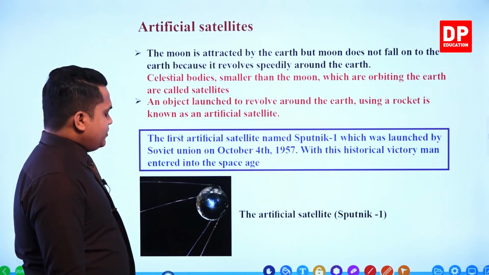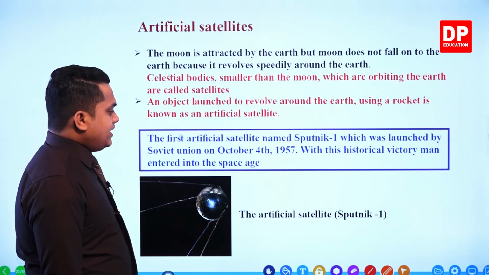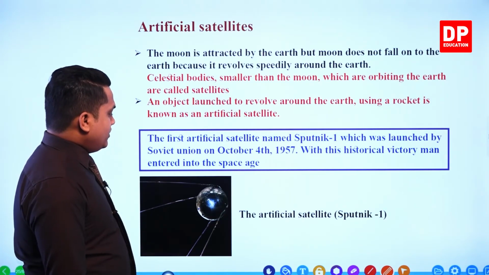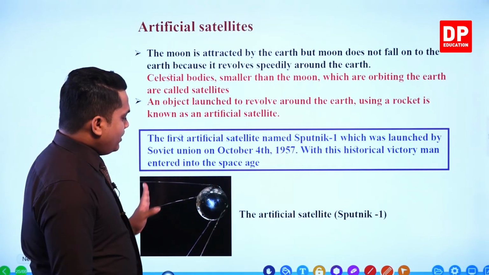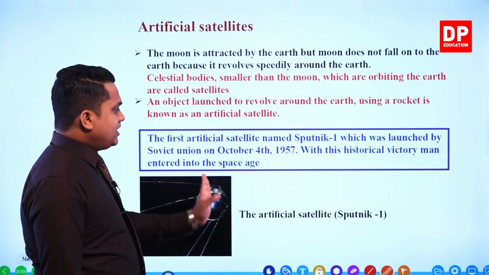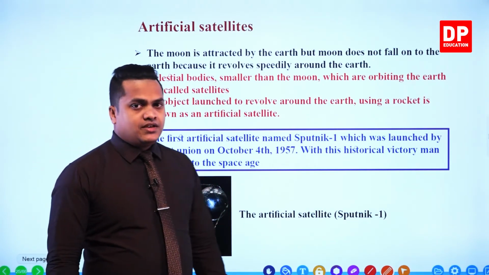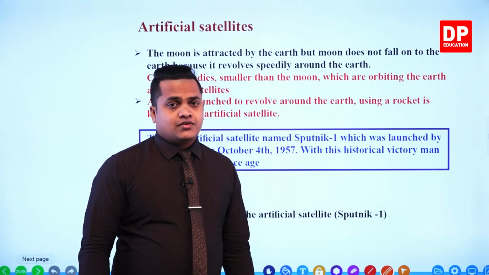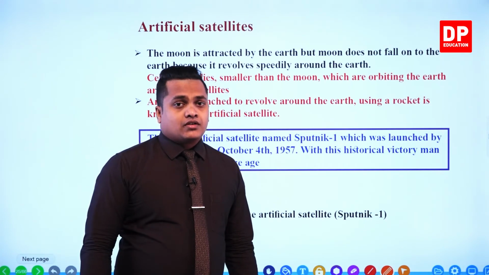Within the figure, you can observe the artificial satellite, Sputnik 1. This object is going to revolve around our Earth, gathering information about the weather, and sometimes serving communication facilities, telecommunication also, and GPS systems, as I told you, right?